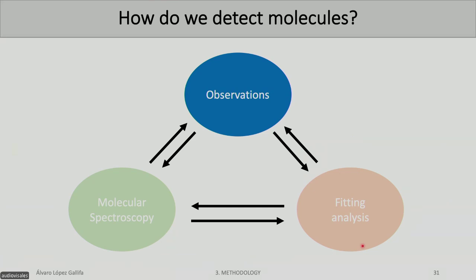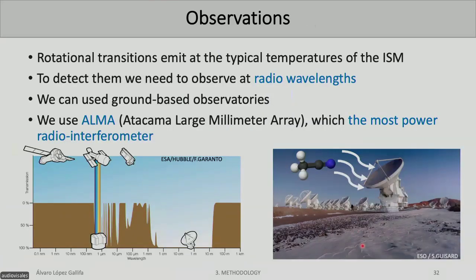So once we know which transitions correspond to each molecule theoretically in the lab, and we know for which frequency to look, we need to have observations. We need to observe the region that we want to characterize. And as I mentioned before, we will be focused on the rotational transitions.